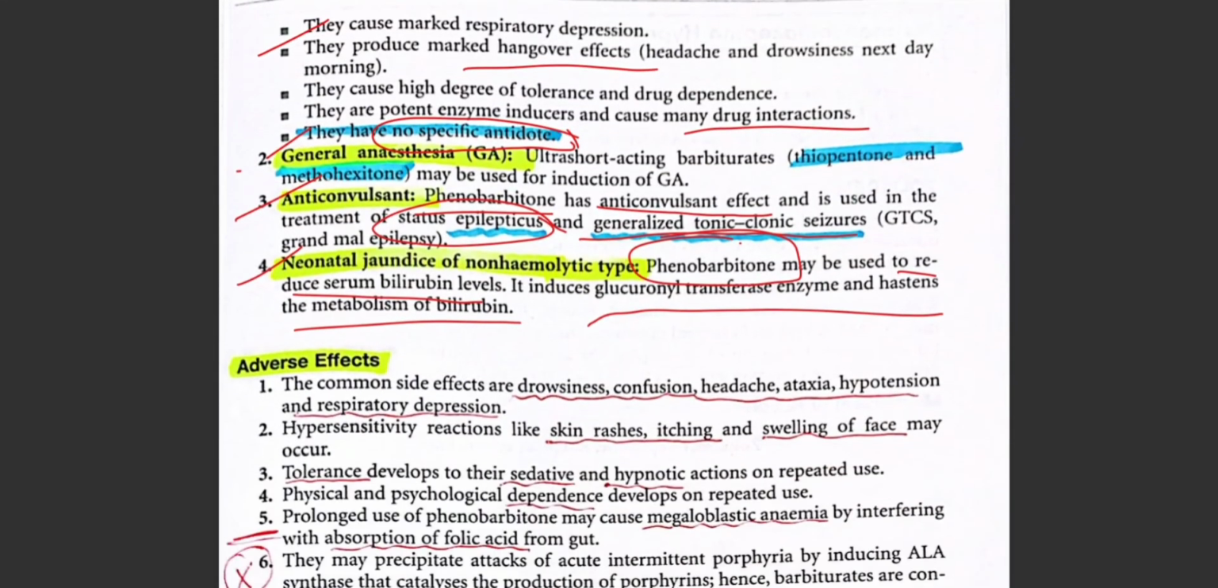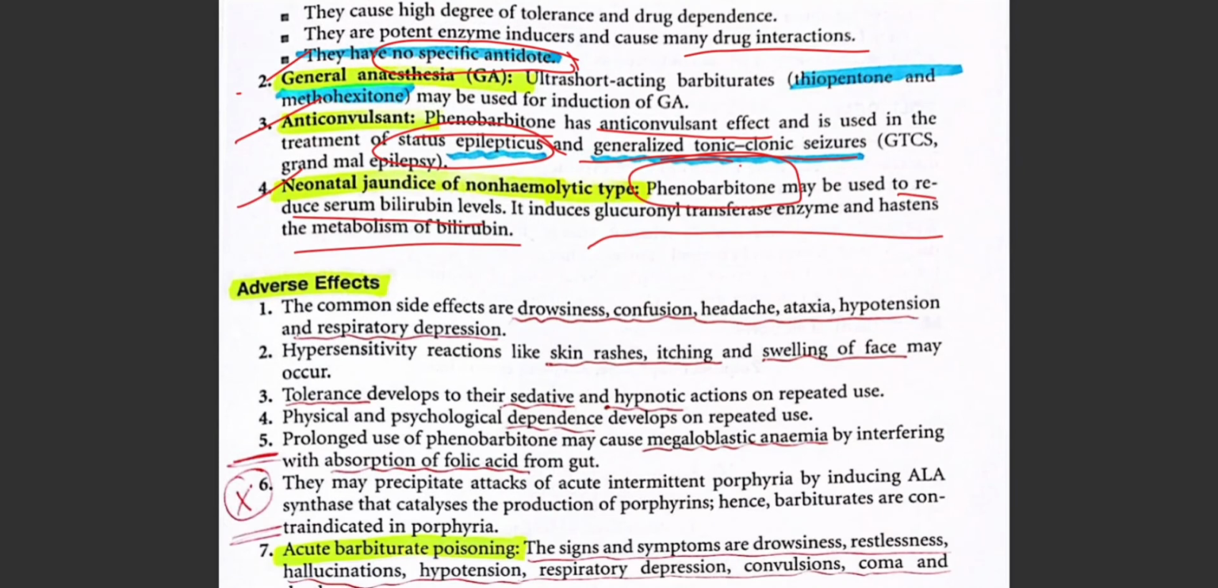What are its adverse effects? Generally, it's drowsiness, confusion, headache, ataxia. Ataxia means you won't be having the proper balance or position. You won't be able to stand properly. You'll be having an uncontrolled gait, and hypotension, respiratory depression, etc. It also might lead to skin rashes, itching, swelling of your face.